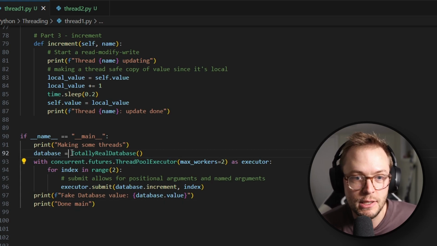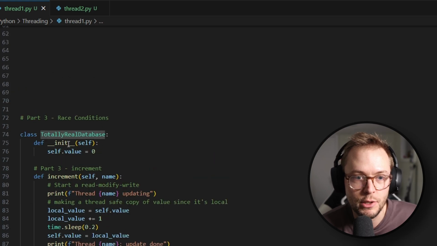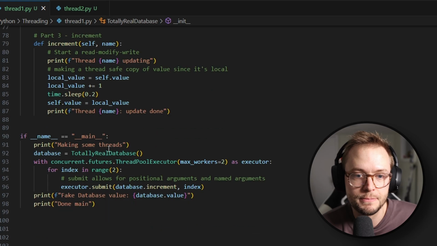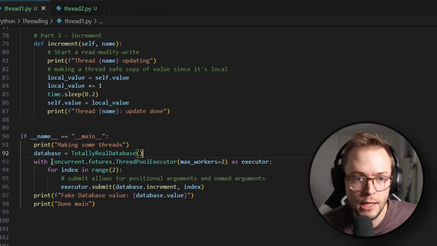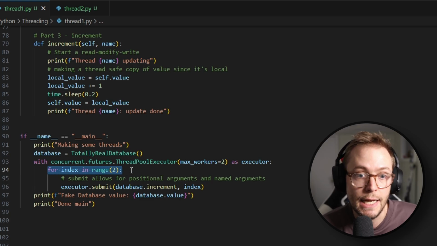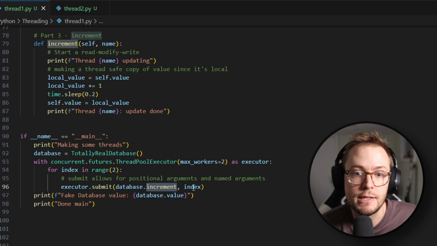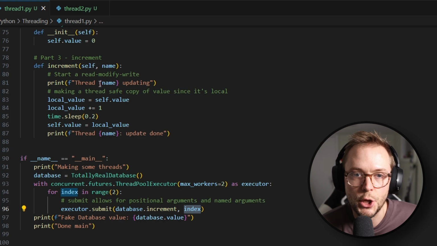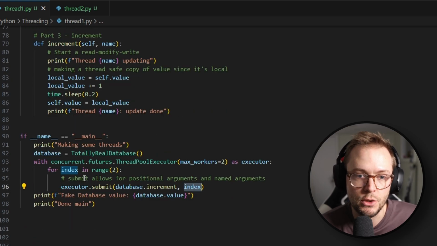Okay, so here we're basically creating this totally real database, which has this init function where we're setting the value to 0. We then create our ThreadPoolExecutor, and for index in range of 2, we are going to submit, calling this database increment with our index. The index is just so that we can know which thread is running. So the first one will be 0, the second one will be 1.